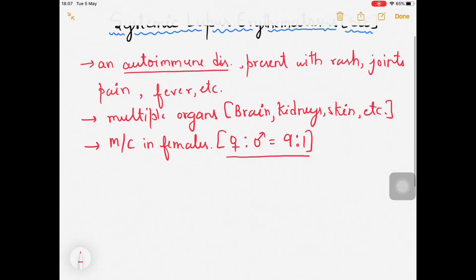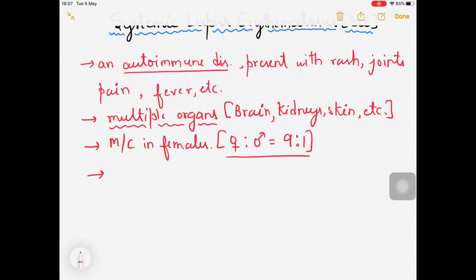As I said, multiple organs are involved. What happens is that there is a formation of autoantibodies, and these autoantibodies precipitate immune complex formation in multiple organs, for example in the kidney and brain. We should know the names of these antibodies as well; I will talk about that in the diagnosis section. That's why we say this is an autoimmune disease: it is damaging our internal visceral organs.